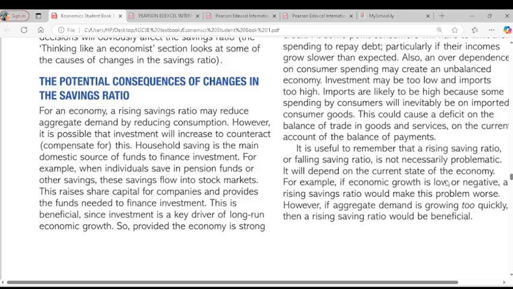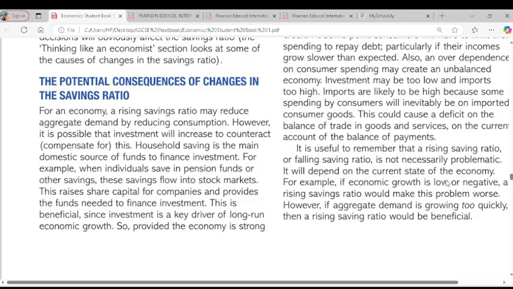And stopping our consumption means aggregate demand within the economy would fall because a lot of people have borrowed money for consumption and they have to pay back the debt. To pay back the debt, their income is not increasing. They have to cut down spending. So cutting down spending means cutting down aggregate demand, which is another problem within the economy.